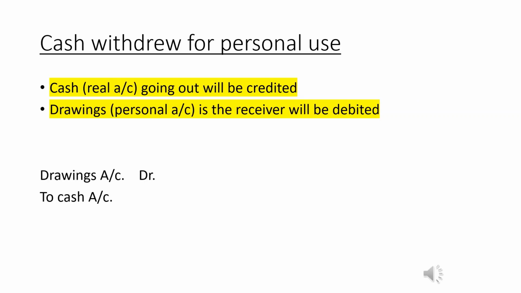Cash withdrawal for personal use. In financial accounting, we term it as drawings. Whenever cash or even any good is being withdrawn from the business by the proprietor, it is termed as drawings in financial accounting. So here cash is going out of the business and cash relates to real account. And according to the rule, debit what comes in, credit what goes out, cash account will be credited here. And drawings comes under personal account because that is the receiver, and according to personal account, receiver is always debited. So the journal entry will be drawings account debited to cash account.